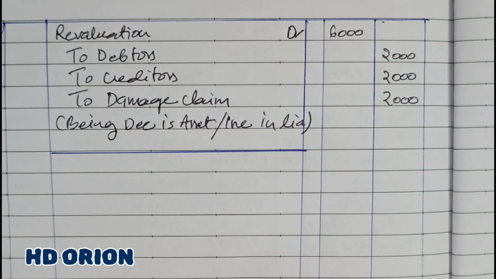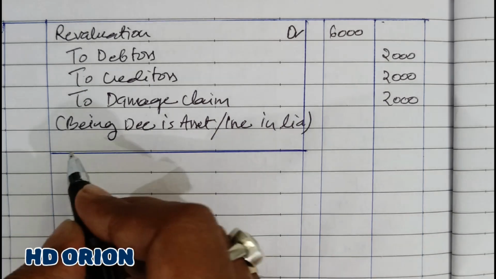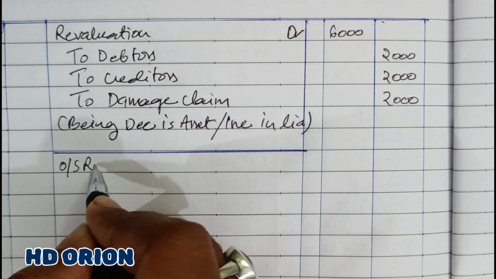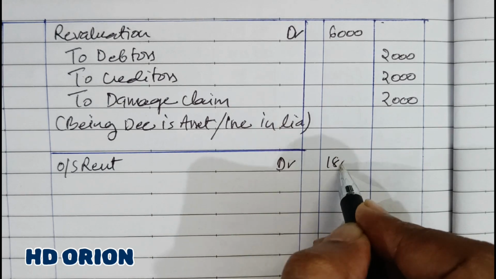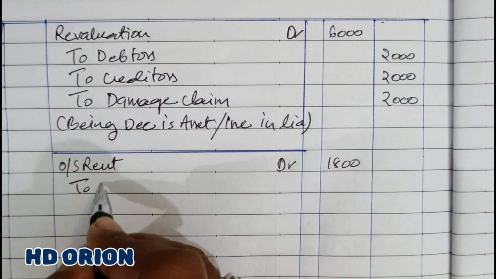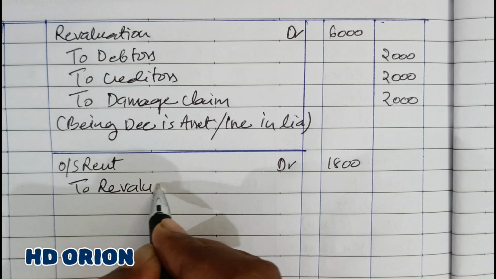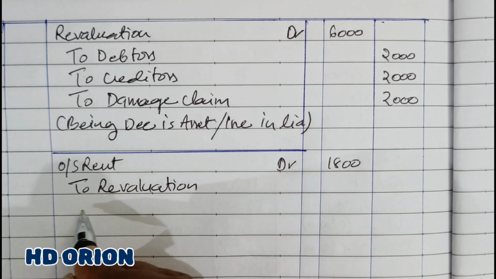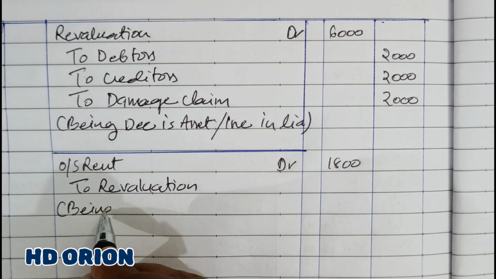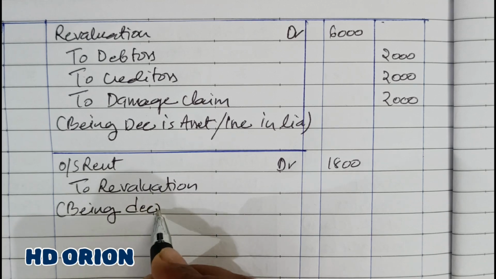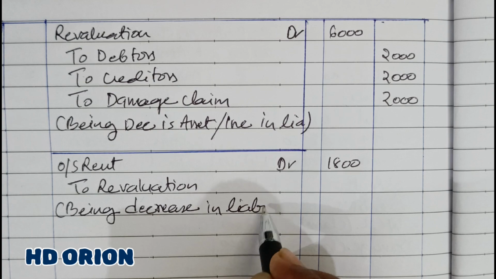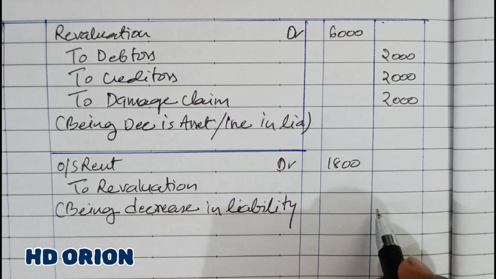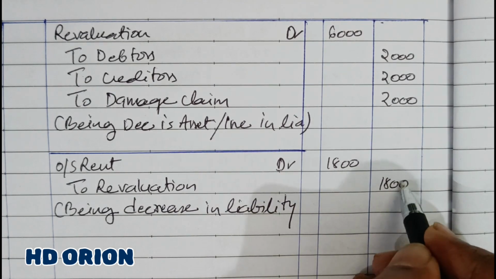Now revaluation account will be credited, and outstanding rent which is decrease in liability by rupees 1800. So to revaluation account, being decrease in liability, that is outstanding rent rupees 1800.